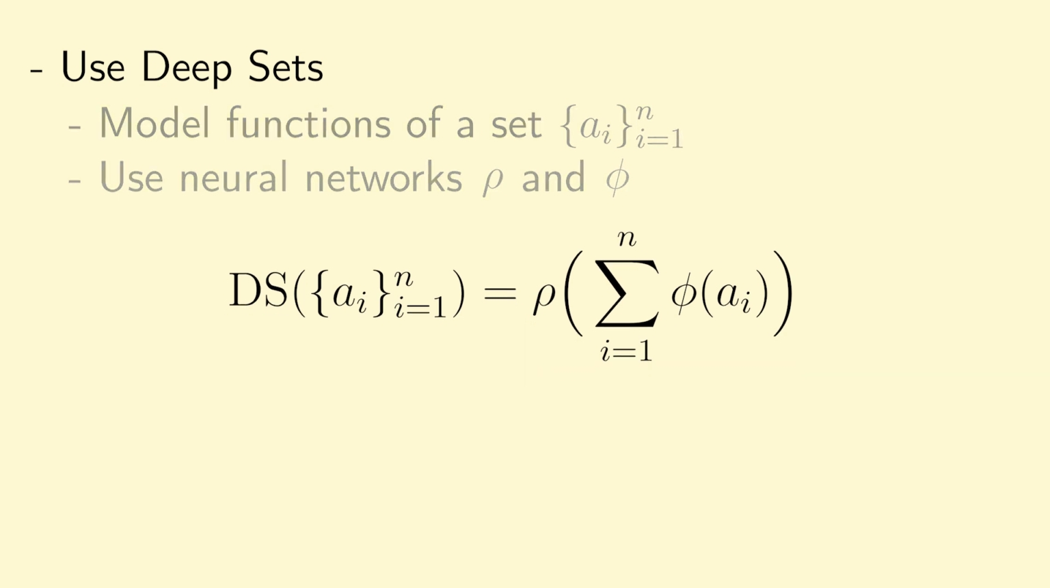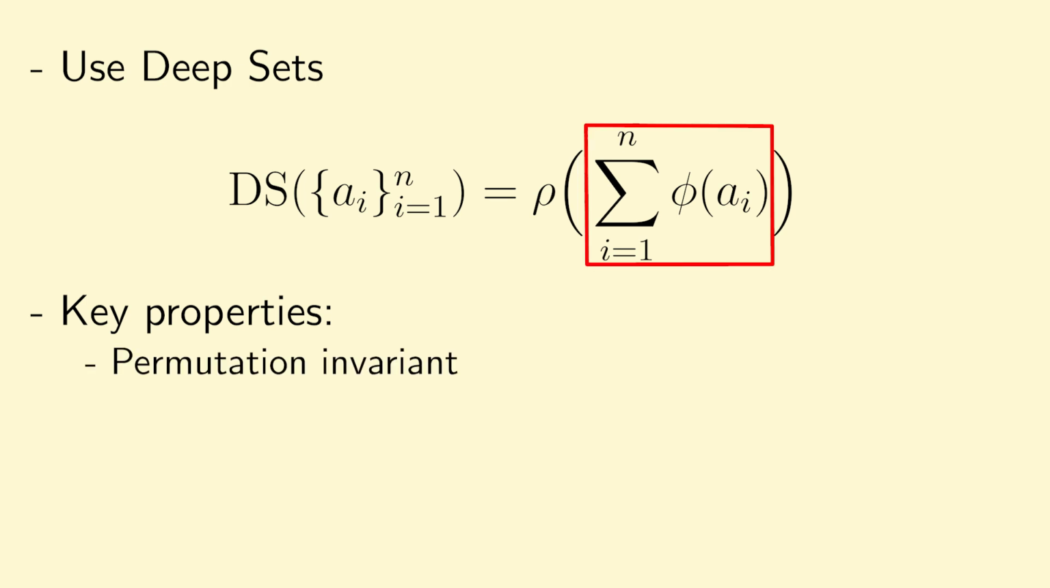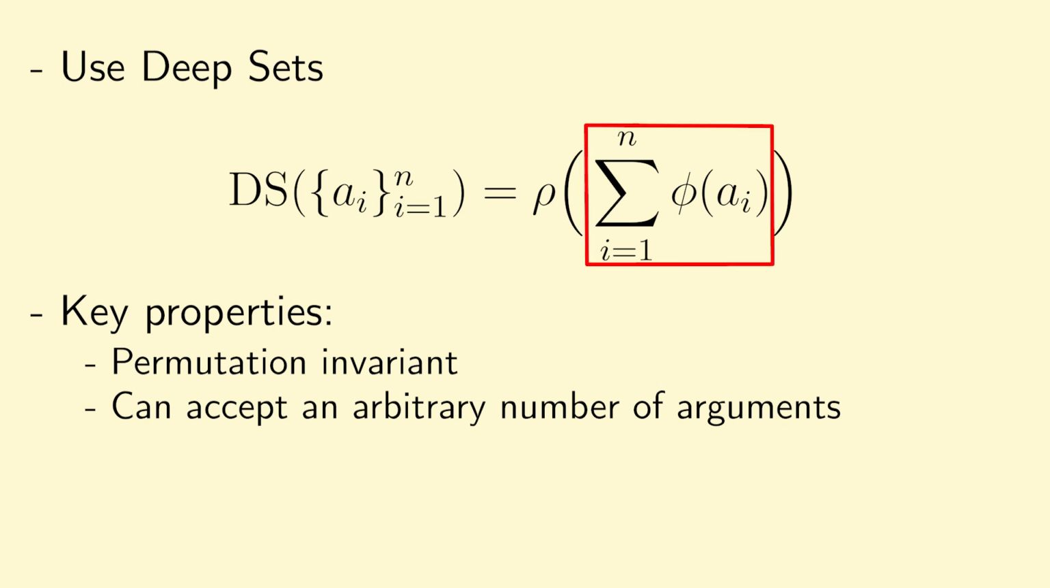So with that said and done, I will note two key properties of deep sets that we will use in our work. First, this architecture is permutation invariant due to the presence of this sum. That is, we can rearrange the terms in this summation under any permutation, and the output will still be the same. And second, this architecture is able to accept an arbitrary number of arguments by including additional terms in the sum. And these two key properties are exactly what we need to model quantum field states. It's permutation invariant, so it can represent bosonic wave functions, and it's also able to accept an arbitrary number of arguments, so we can model all of the n-particle wave functions collectively.